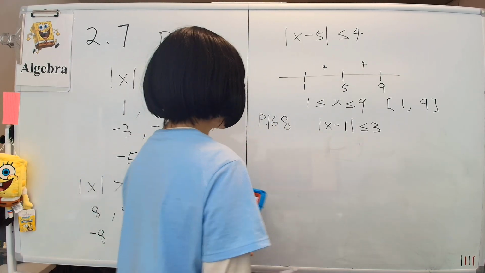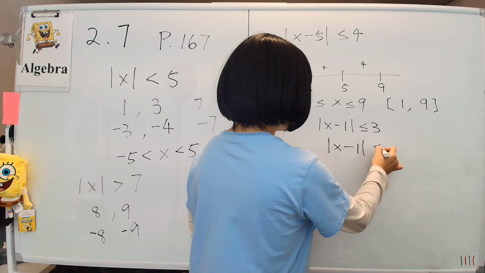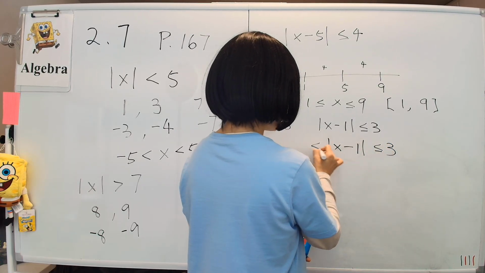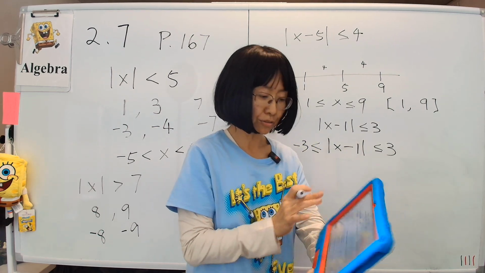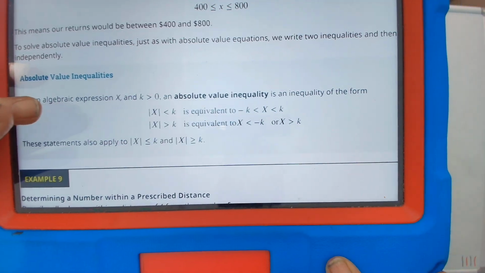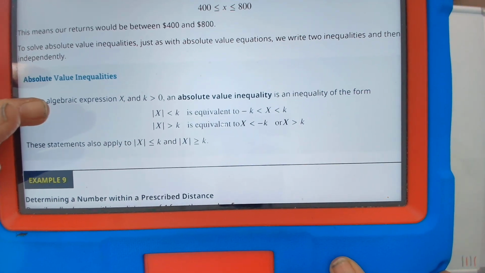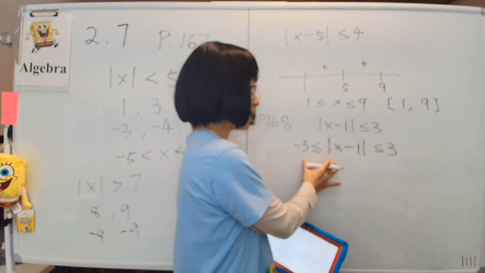So we write this down: x minus 1 is less than or equal to 3 and bigger than or equal to the negative of 3. By saying that, we're following the first rule that we saw a little bit earlier, that it's stuck between the negative and the positive values.